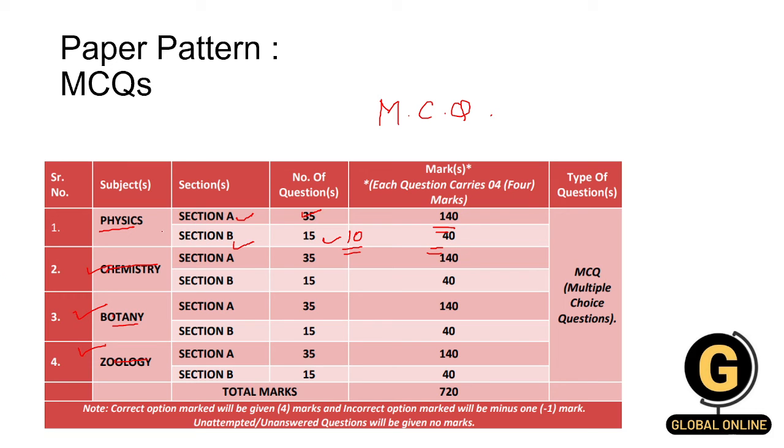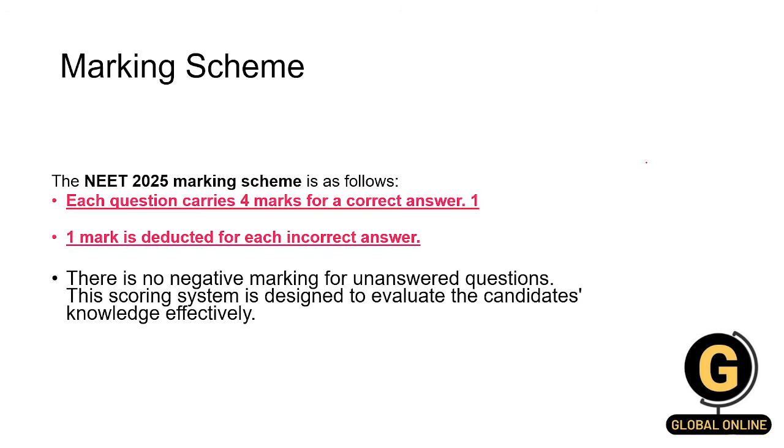Combining physics, chemistry, botany and zoology, the total questions are 200 and the marks are 720, right? So each right answer carries 4 marks, whereas each wrong answer is minus 1. That means negative marking is seen in this exam. The unattempted question will be given no marks. Okay, that was about the marking scheme.